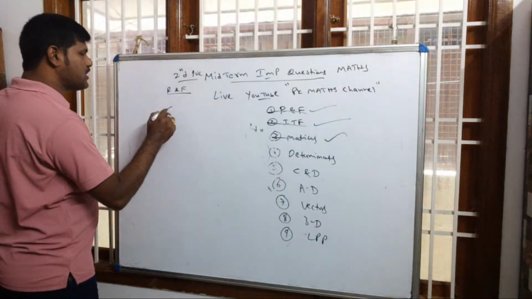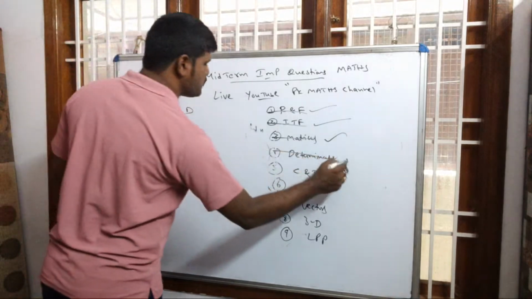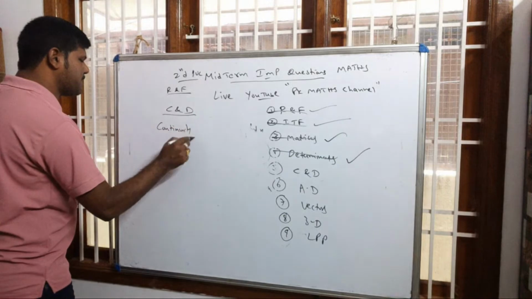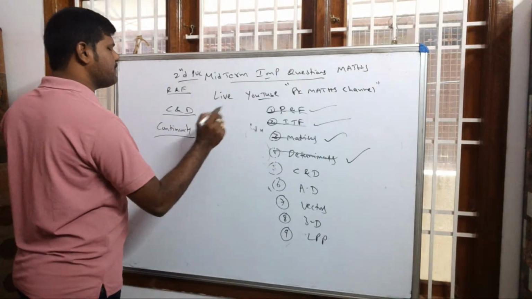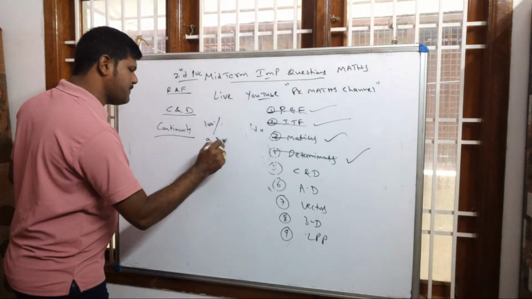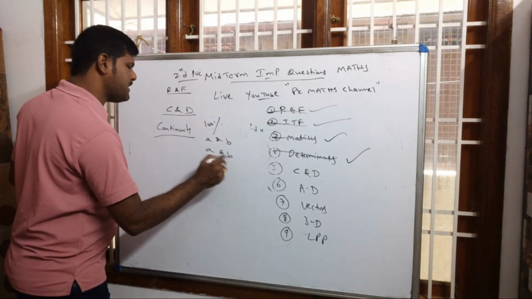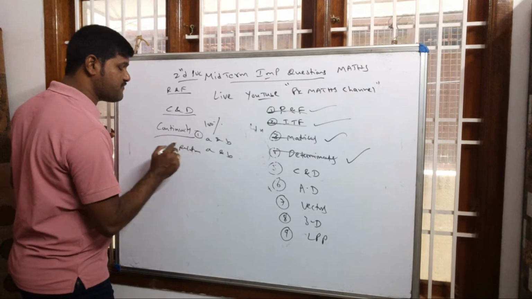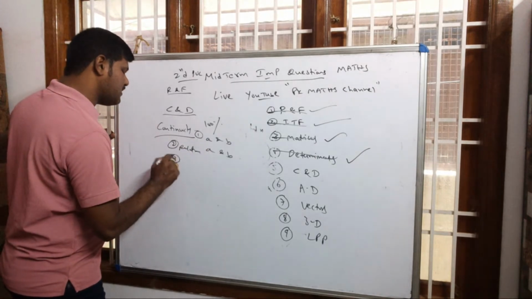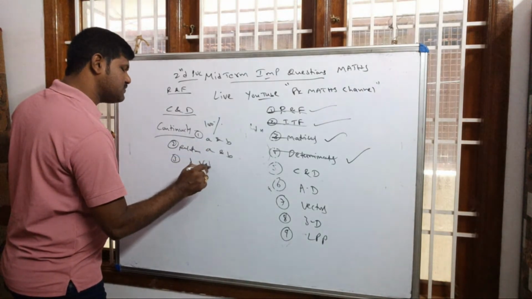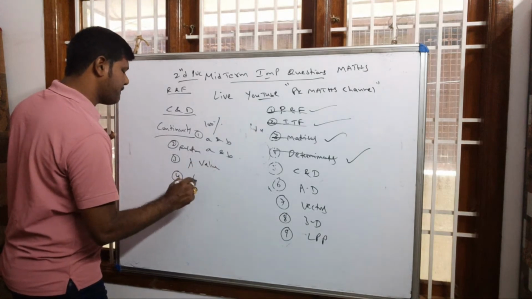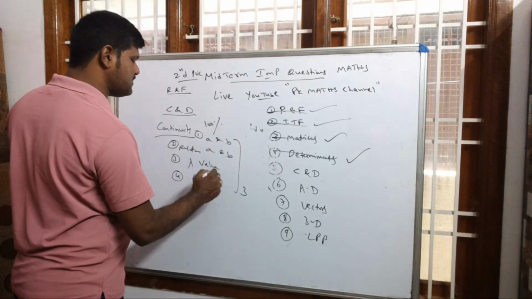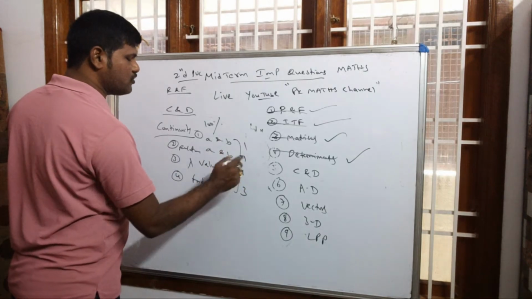Now we will come back to the continuity and differentiability chapter. Determinants over. In this chapter, continuity particularly is compulsory 100% for the question. So: find A and B, relation between A and B. No confusion. One question is relation between A and B, one question is find A and B, another is find lambda value, and find K. By using K we have 3 questions, lambda 1 question, A and B 1. Total we have 5 questions.